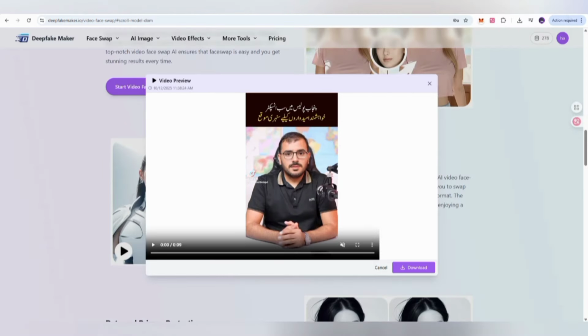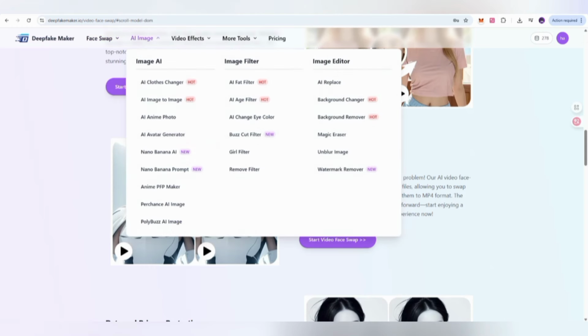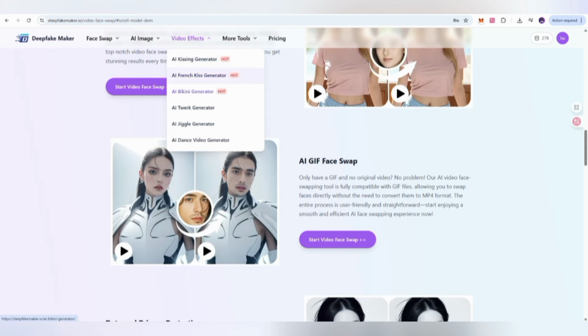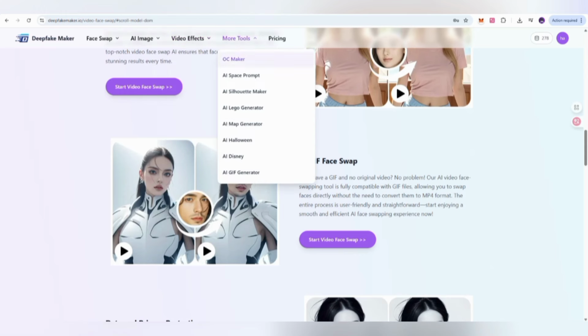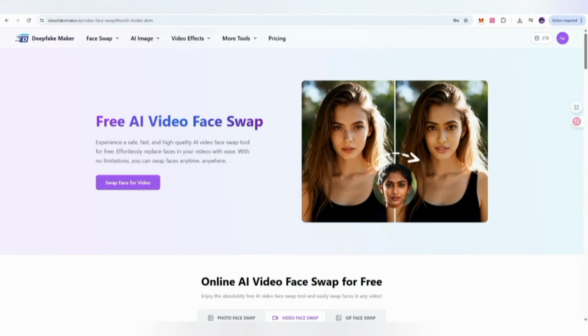You can also check the other services too. Like here if we go back, I'll show you, there is face swap, video swap, GIF maker, and AI gender swap, and so on. You can also make your avatar. AI nano banana is also here, and all these models are going to be used. You can also get video effects like AI kissing generator, AI French kiss, bikini, and so on. In this way, guys, you can get complete tools information on a single interface, Deepfake Maker, and I am going to provide the link in my video description too.